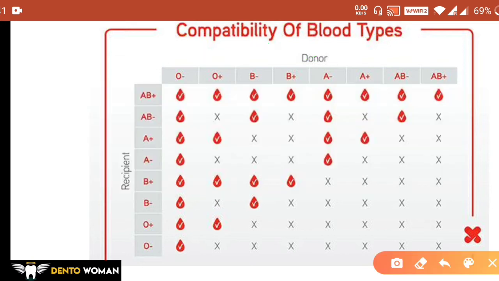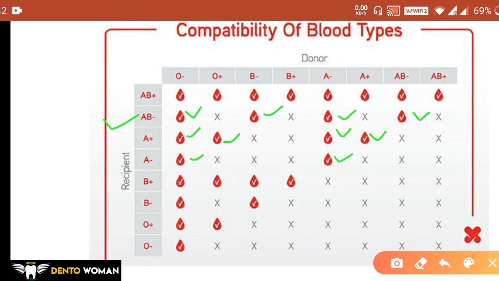Now we'll study the other blood group types. If the person has AB negative blood group, then he or she can receive blood from O negative, B negative, A negative or AB negative. A positive can receive from O negative and O positive, A negative and A positive. A negative can receive blood from O negative and A negative.